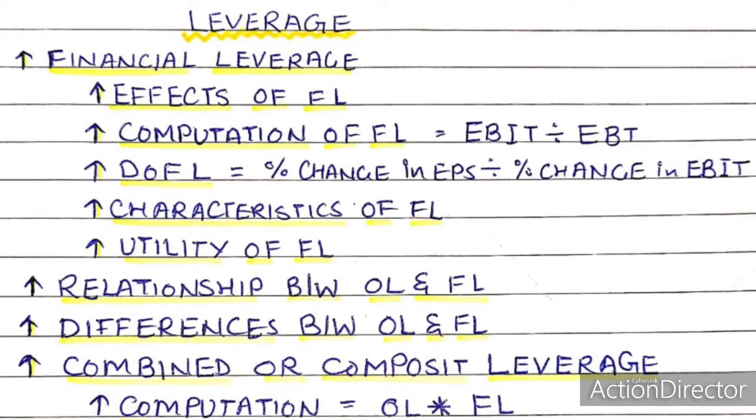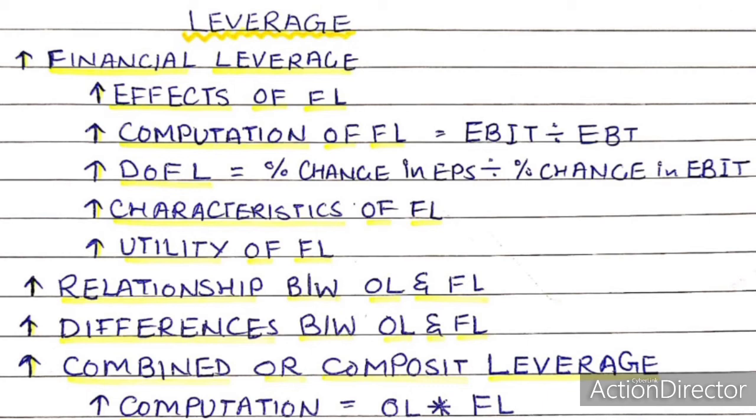Operating leverage relates to the asset side of the balance sheet, whereas financial leverage relates to the liability side of the balance sheet. Effects on income. Operating leverage determines income from operating activities of the firm and affects profit before interest and tax, whereas financial leverage determines the division of operating profits between creditors and shareholders and affects profits after interest and tax.